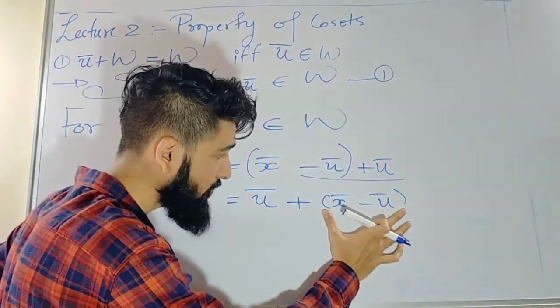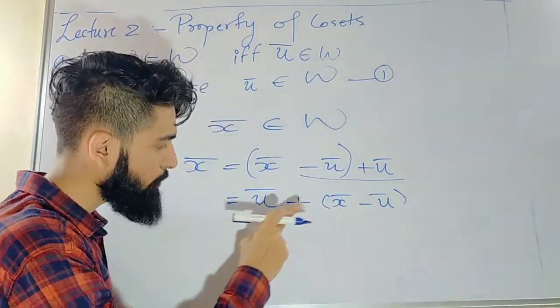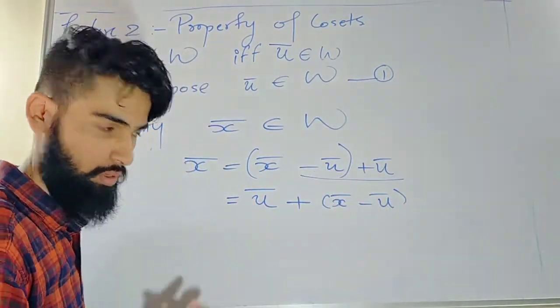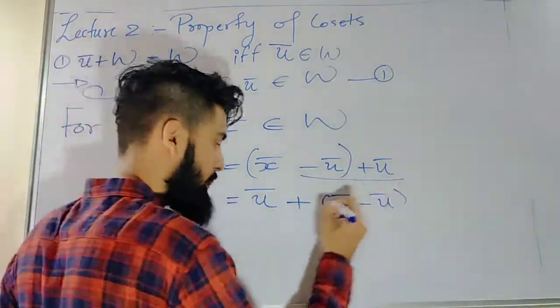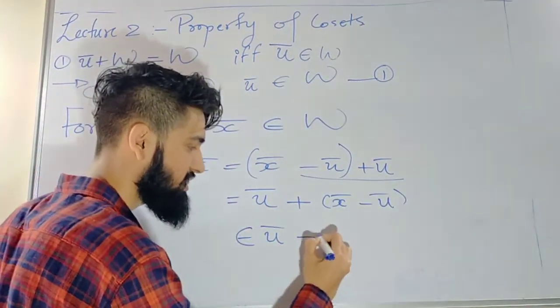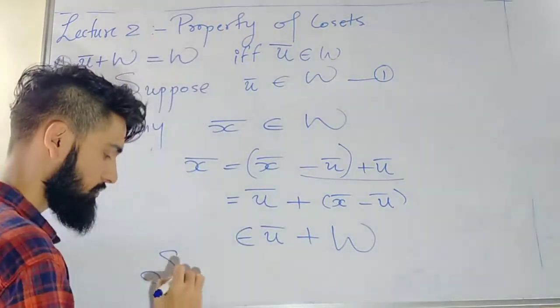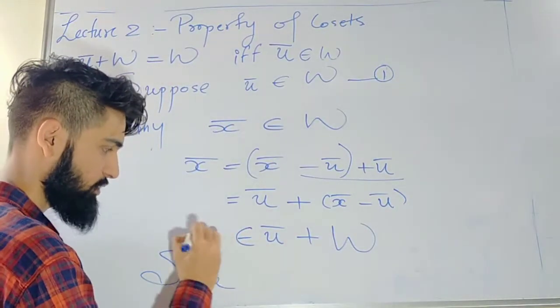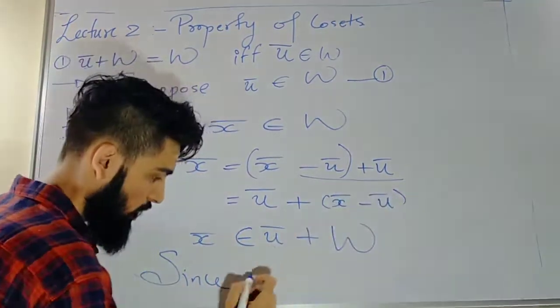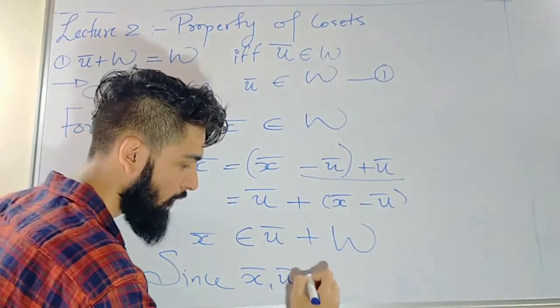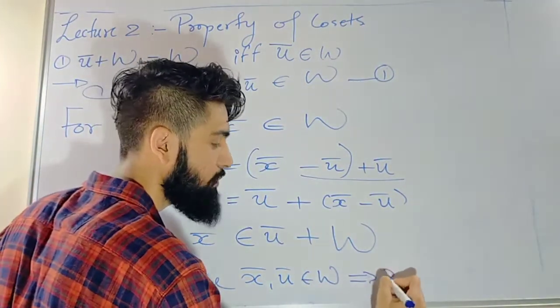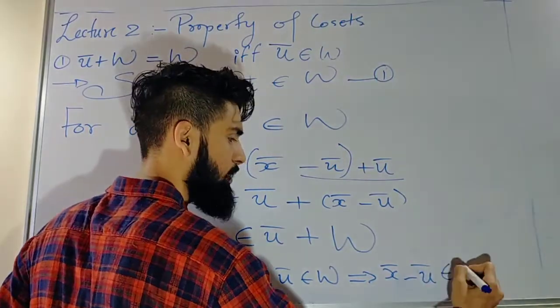Because if this is an element of w, the entire thing will be an element of u bar plus w. Since I know x bar and u bar are elements of w, this implies x bar minus u bar is also an element of w.